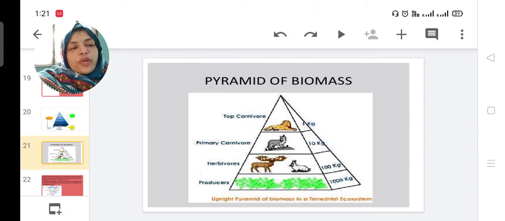Then the pyramid of biomass. Suppose grass may be 1000 kg, then deer and rabbit only 100 kg, then fox 10 kg, then lion 1 kg. I am not measuring their actual weight; we can consider the quantity in kg. So grass are producers, deer and rabbit are herbivores, fox is primary carnivore, and lion is top carnivore.